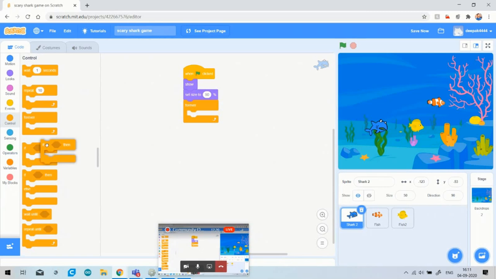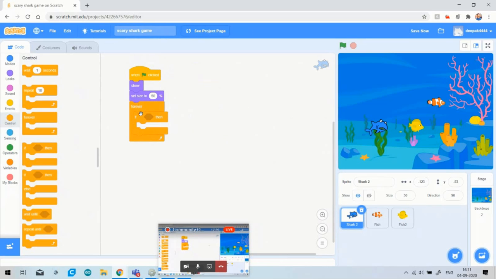Just go again to the control block and choose one condition, that is if then. Means this is the statement and this is the condition. Means as soon as our statement and condition are true, my game will continuously follow the condition.